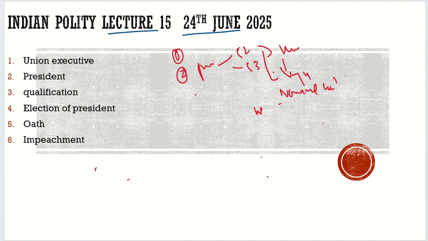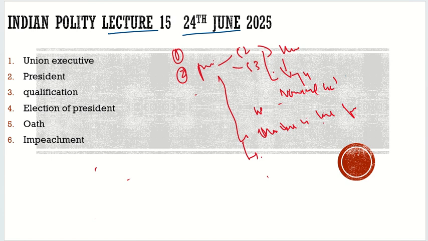We understood that also. And with respect to the president, we established a few facts: how he is the first citizen, and how this office can never remain vacant. We also differentiated between the presidential form of government and the prime ministerial form of government. And finally, we understood why we opted for the prime ministerial form of government, because we chose accountability over stability. Parliament is more accountable to the people, so because of that, we chose the prime ministerial form of government.